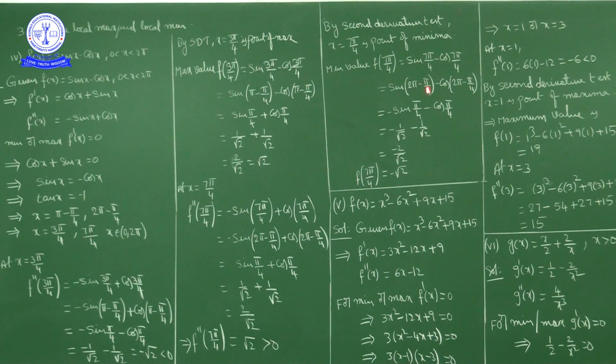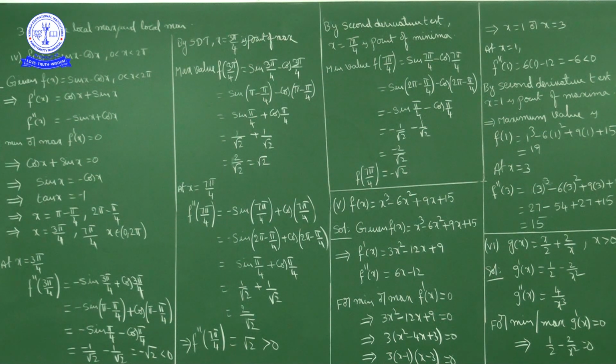Now sin 7 pi by 4, 7 pi by 4 what we can write? 2 pi minus pi by 4. So sin of 2 pi minus pi by 4 minus cos 7 pi by 4, cos of 2 pi minus pi by 4. Okay. In fourth quadrant sin negative. So sin of 2 pi minus pi by 4 is minus sin pi by 4. Minus sin pi by 4, minus cos 2 pi minus pi by 4.